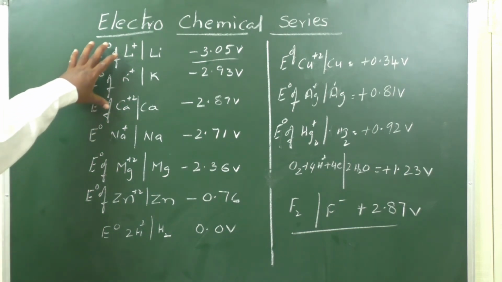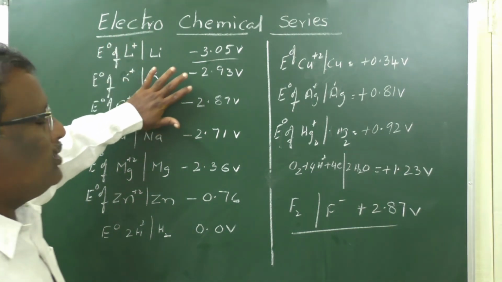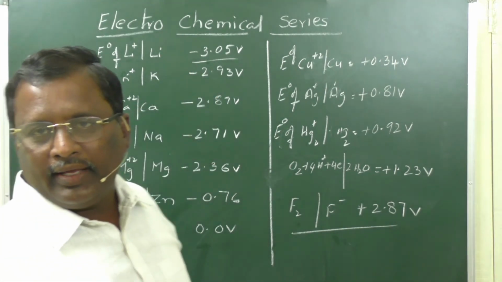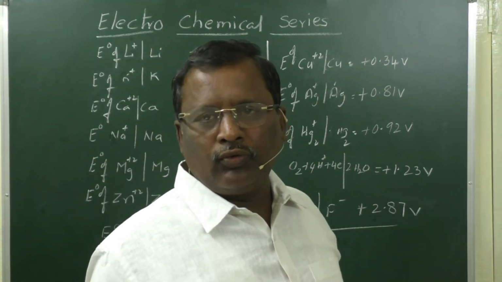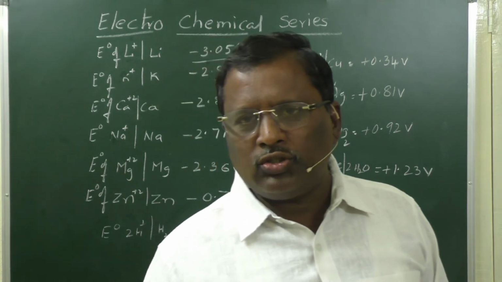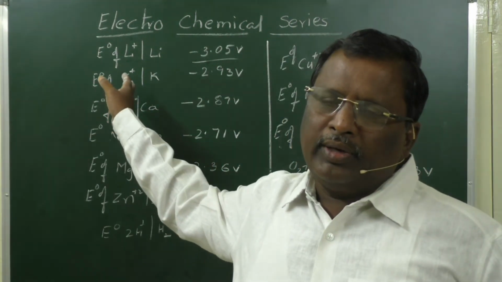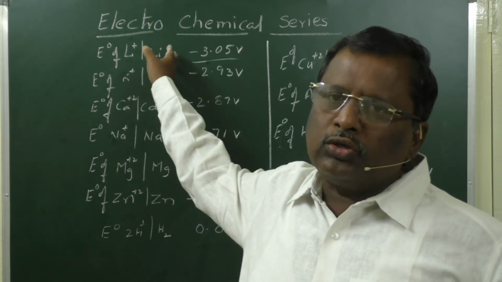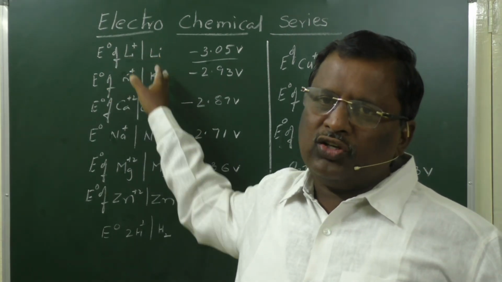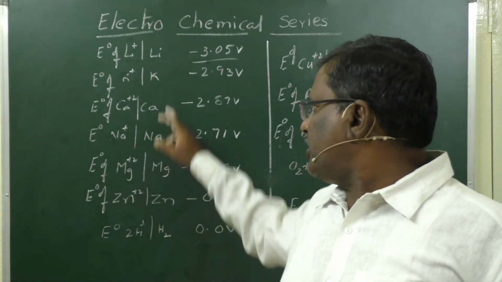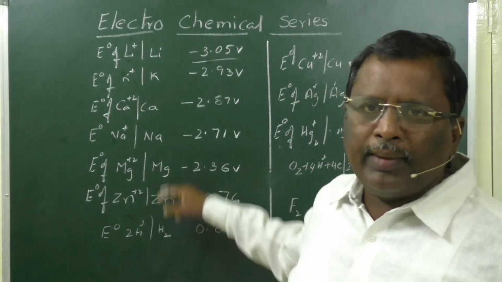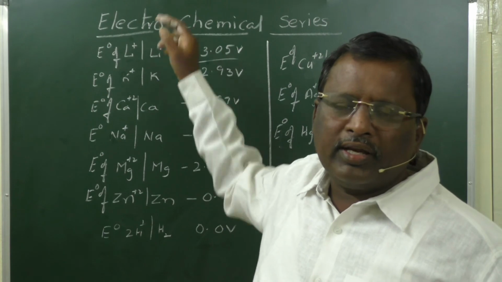Moreover, these elements cannot be reduced by chemical methods. If you want to extract these metals, you have to electrolyze their fused salts only. By aqueous solutions, you cannot extract any metal present above hydrogen in the electrochemical series.